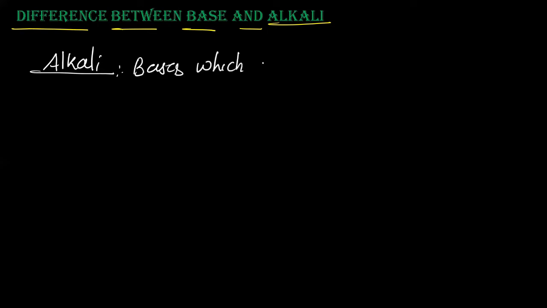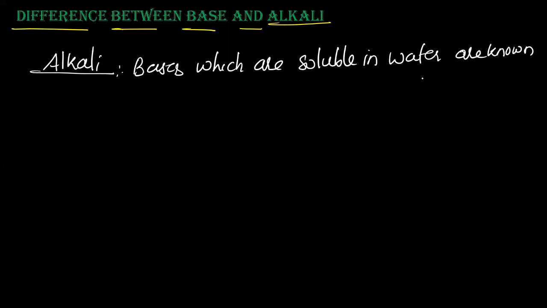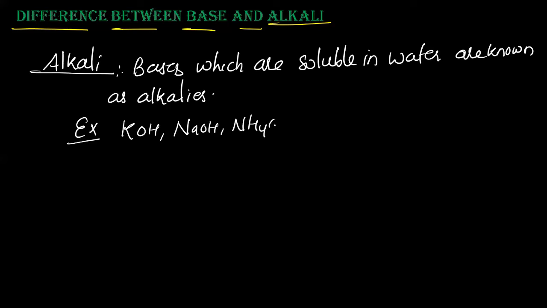Bases which are soluble in water are known as alkali, or in simple words you can say water soluble bases. Water soluble bases are known as alkalis. And what are the examples of alkalis? You have potassium hydroxide, sodium hydroxide, ammonium hydroxide. All these come under alkalis.